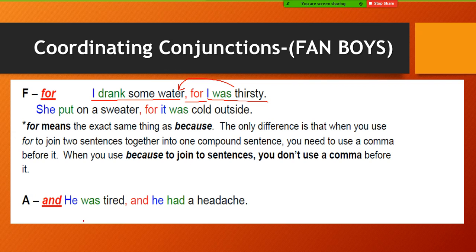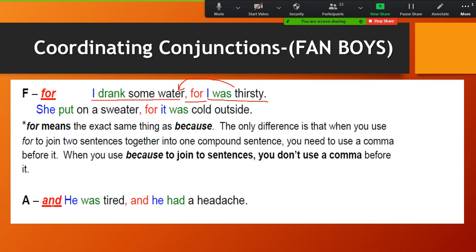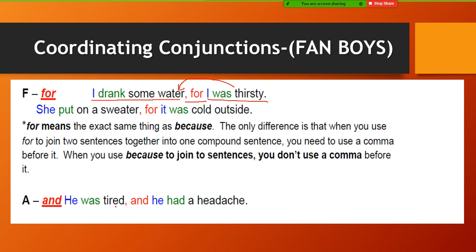Got it? Yes. Okay, let's go to "and". A for and. You are adding something to something. He was tired. He had a headache. So he had two things, two states. That he was tired, this is the first one, and he had a headache, this is the second one. So the best connector is "and", because I'm adding two states or two things or two verbs, whatever the sentence you are connecting.